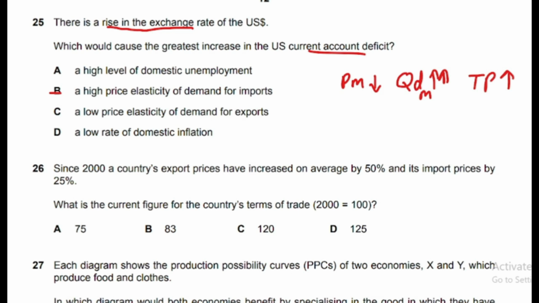Part C is also relevant to price elasticity of demand, but price elasticity of demand is low here, so its impact will be similar. Total payments will rise in this case, but the impact will be a little smaller. When elasticity is greater, the impact will be a little greater. So B option is correct answer.